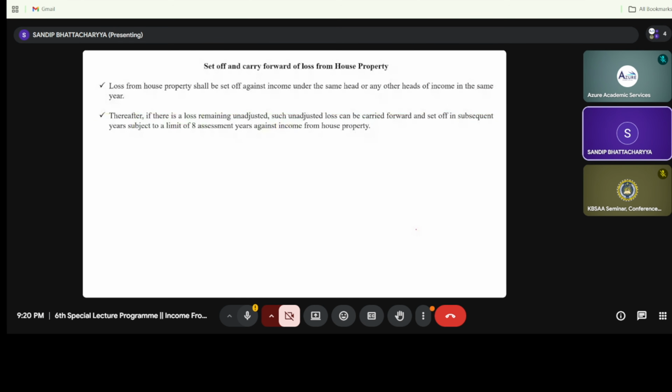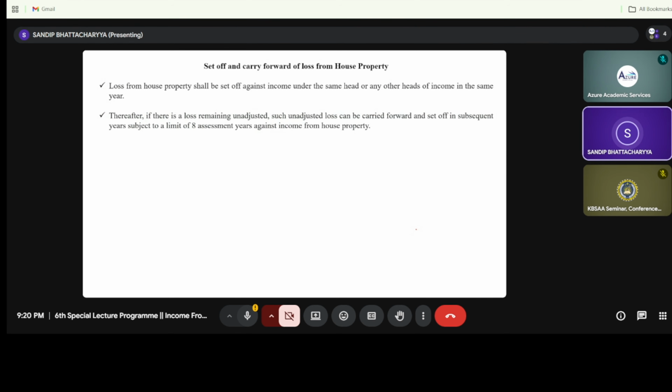Now, up to this discussion we have covered how to compute income from house property. But suppose there is a loss from house property. How will this loss be adjusted or carried forward?